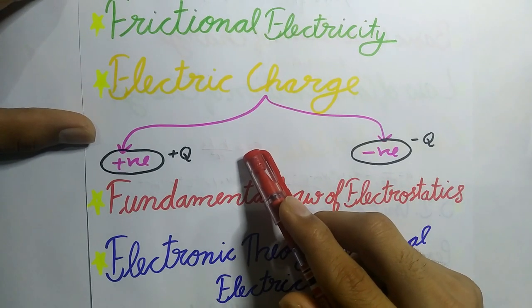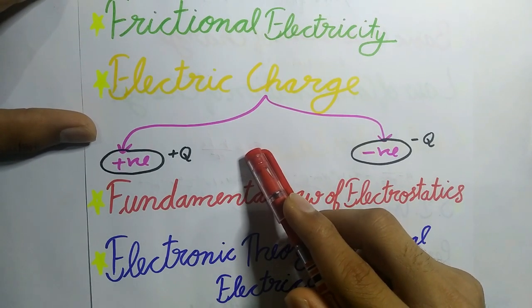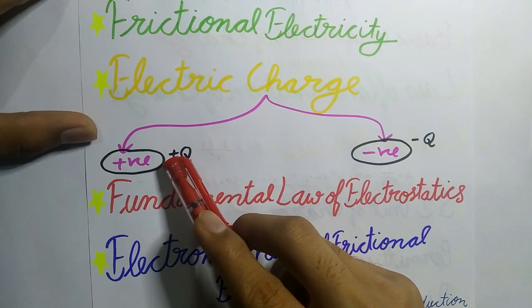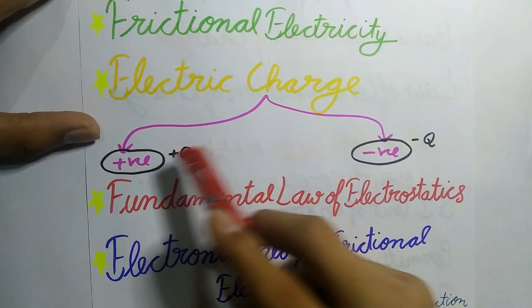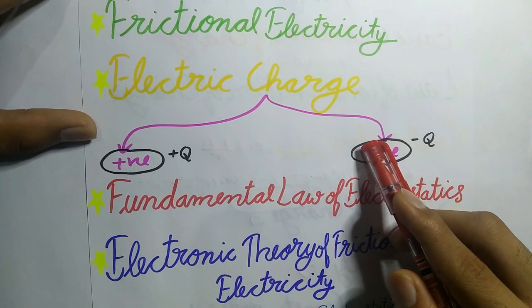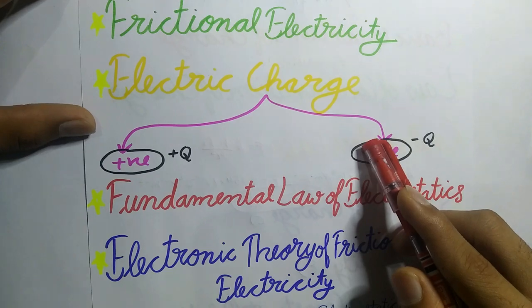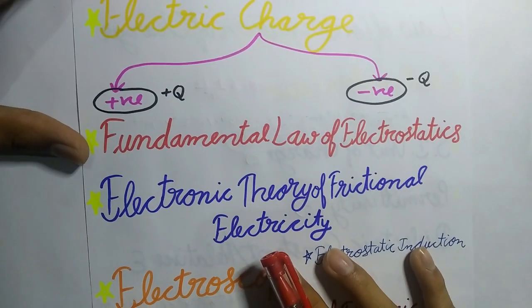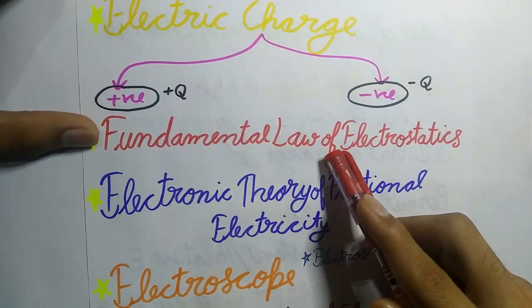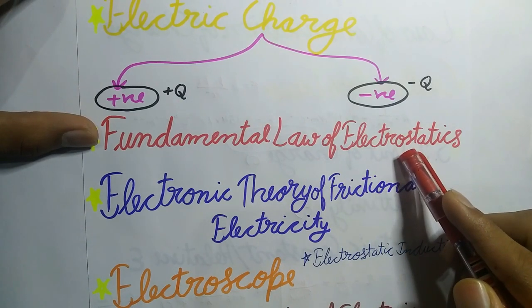Benjamin Franklin introduced the present-day convention that first, the charge developed on a glass rod when rubbed with silk is called positive charge, and second, the charge developed on the plastic or ebonite rod rubbed with the fur is called negative charge. Now, fundamental law of electrostatics. It states that the like charges repel and unlike charges attract each other.